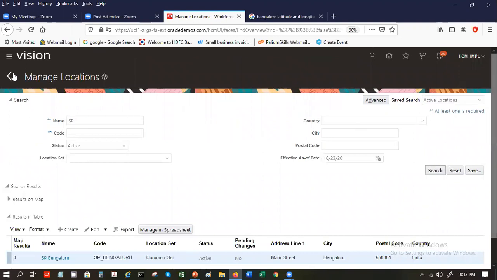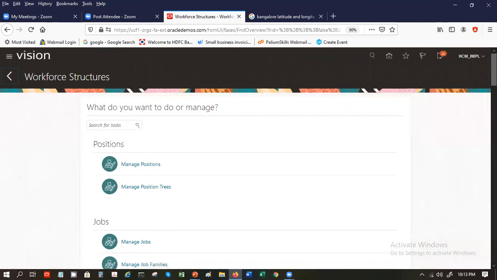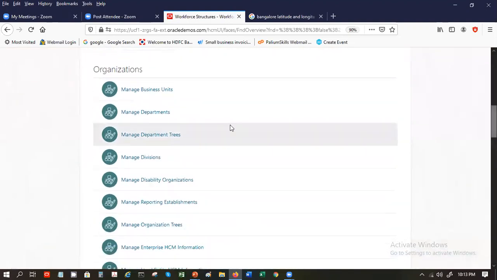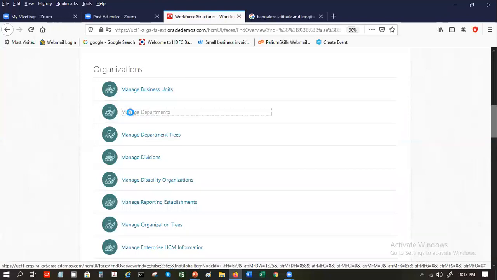Now similarly, once we have defined our location, we can go and define our position, department. So let's go and define our department. It is under organization. Like I told you, organization can mean anything. It's a generic term for business unit, department, divisions, everything. So within it, we are going to define departments.